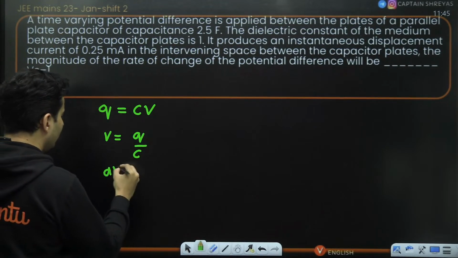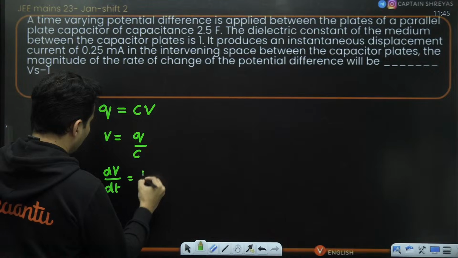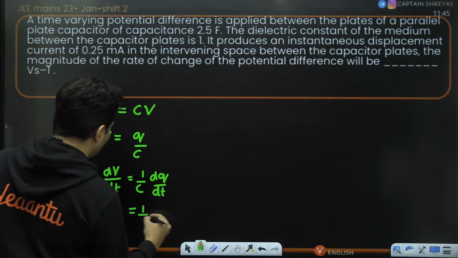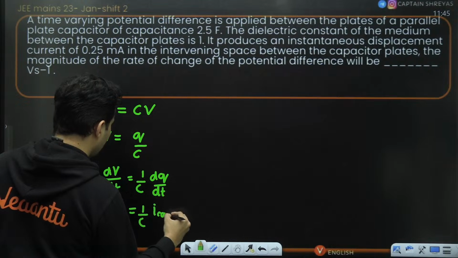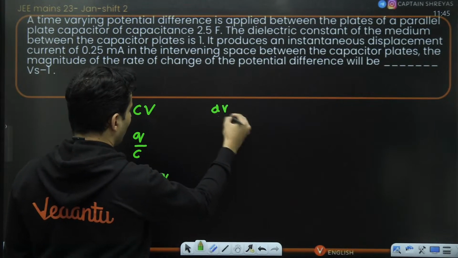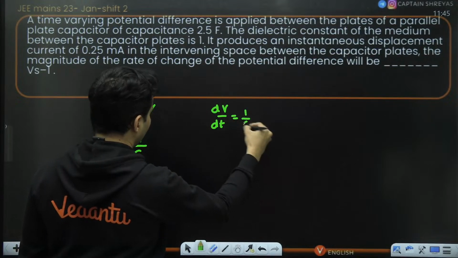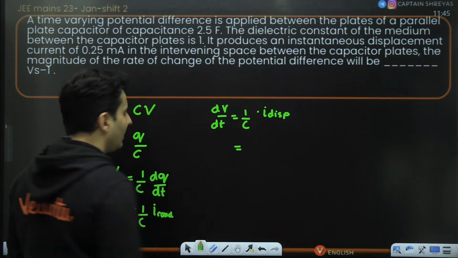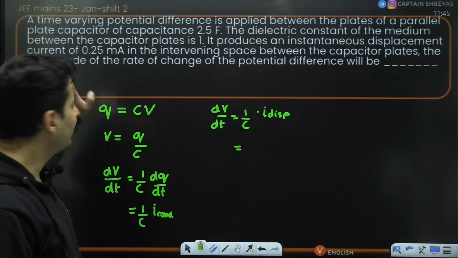Now, if I want dV by dt, that will be 1 by C dq by dt. This dq by dt is basically your conduction current. But we all know that the conduction current is also the displacement current. We have seen this in Maxwell's equation, electromagnetic waves.